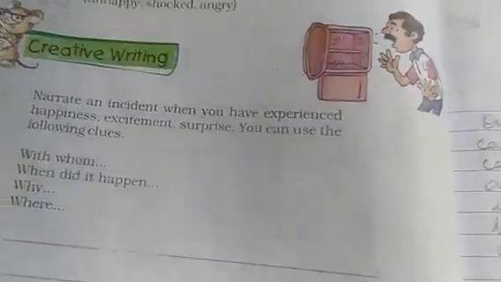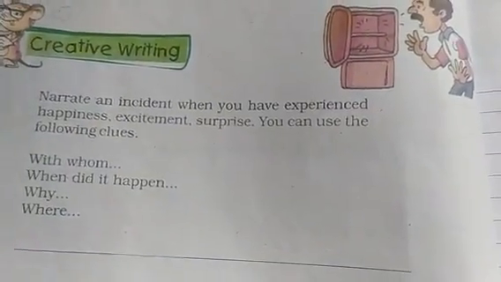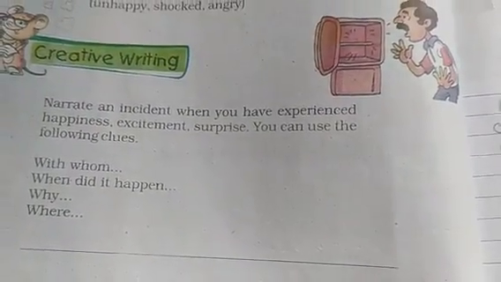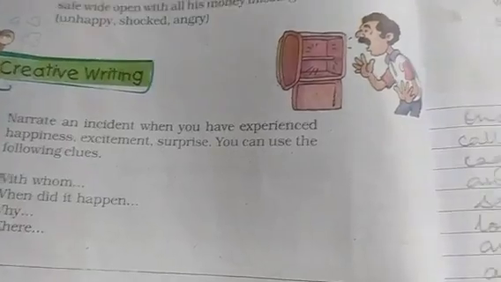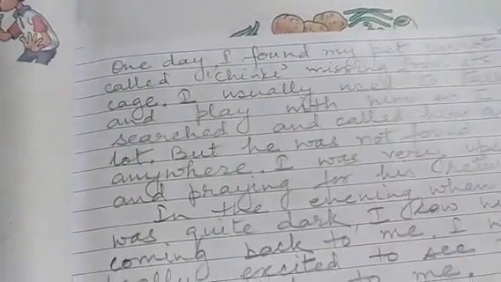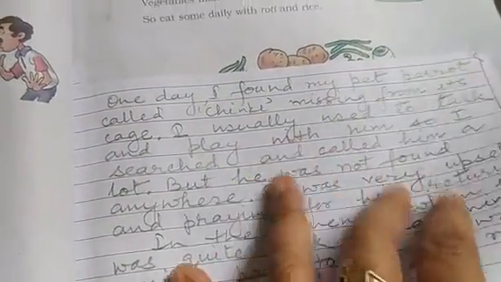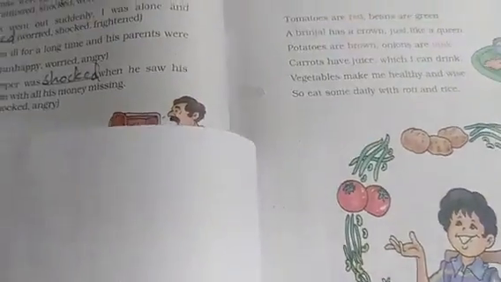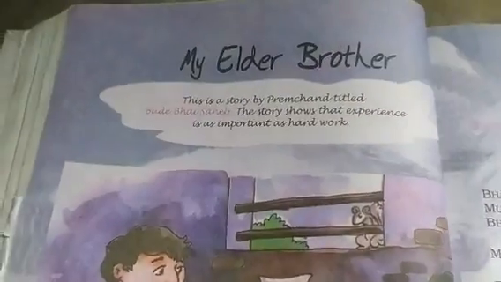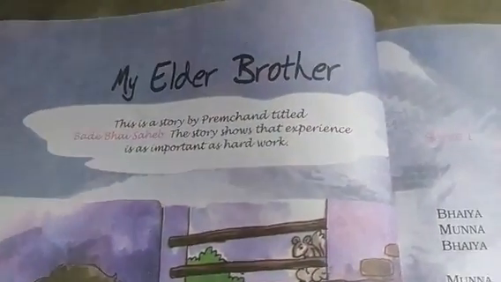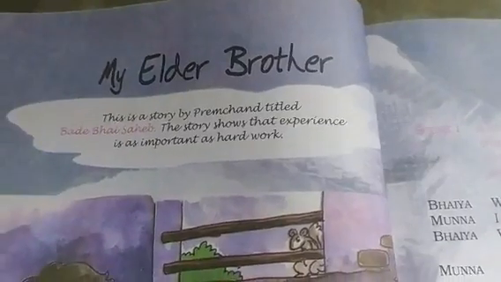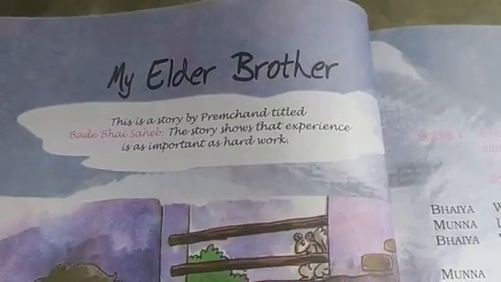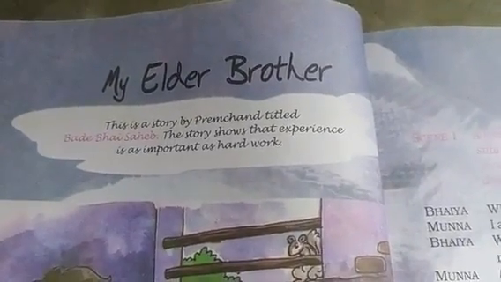And here you had to narrate an incident where you had felt happiness, excitement or surprise. So this I had done here. And next we come to the story of Elder Brother, children, where we had studied that experience is as important as hard work.